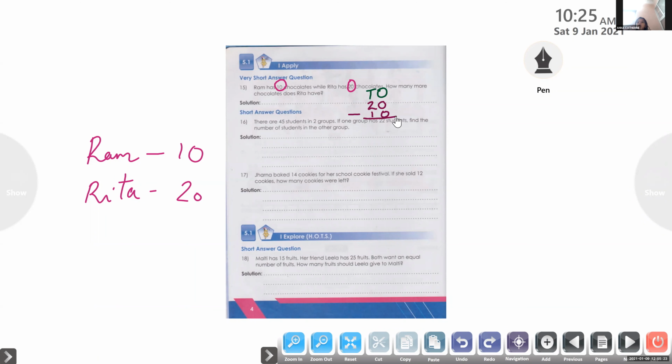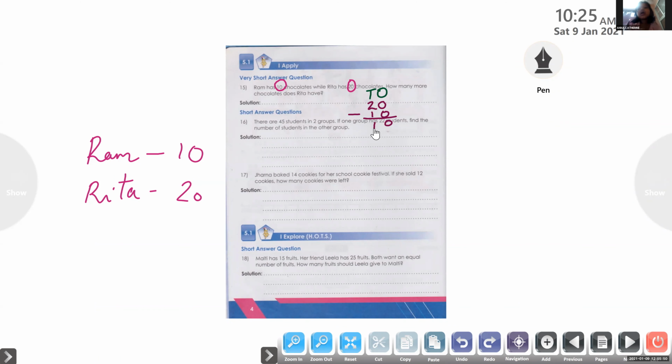At the ones place we have 0 minus 0. What is the answer? 0. And at the tens place we have 2 minus 1. What is the answer? 1. So we get 10. So 10 chocolates.